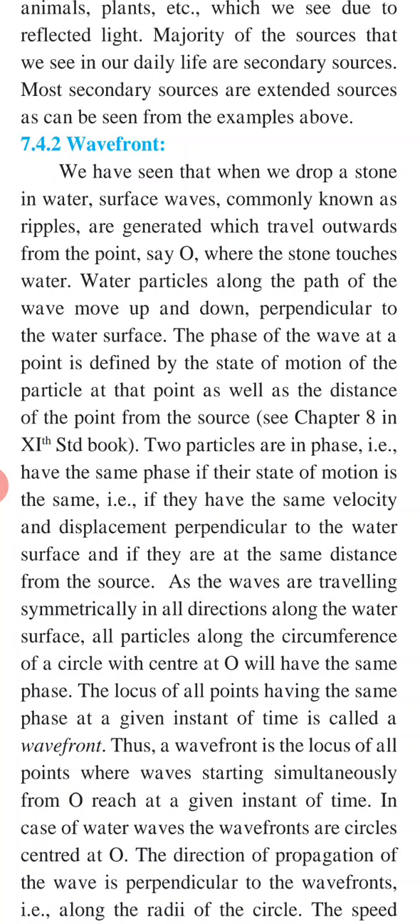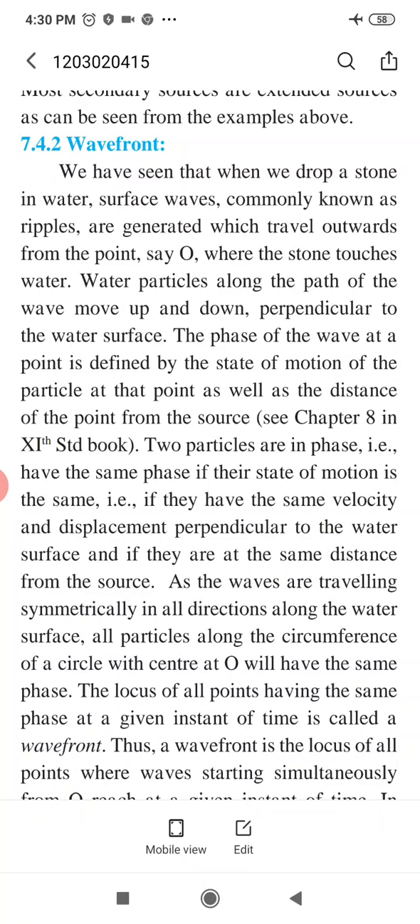As the waves are traveling symmetrically in all directions along the water surface, all particles along the circumference of a circle with center at O will have the same phase. The locus of all points having the same phase at a given instant of time is called wavefront. Thus, a wavefront is the locus of all points where waves starting simultaneously from O reach at a given instant of time. In case of waves of water, the wavefronts are circles centered at O.